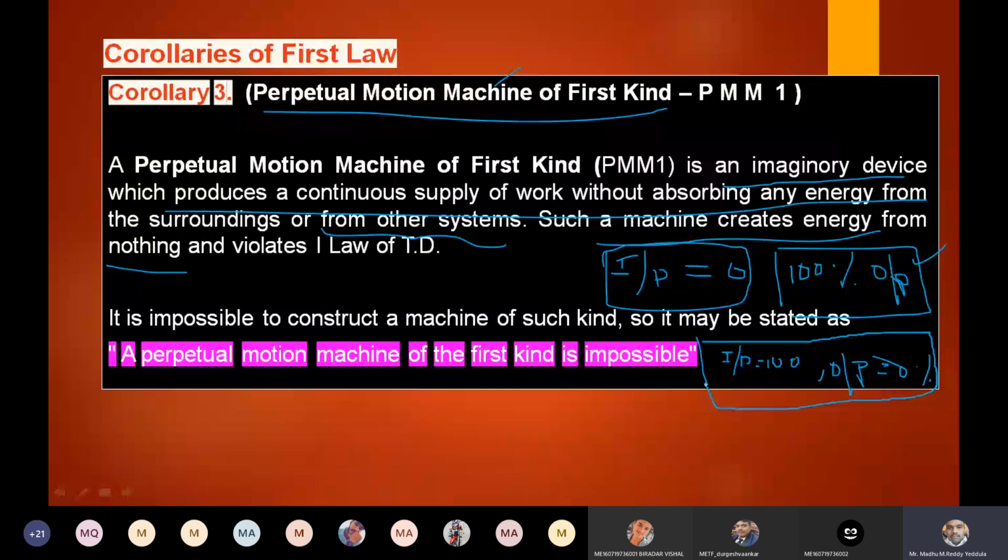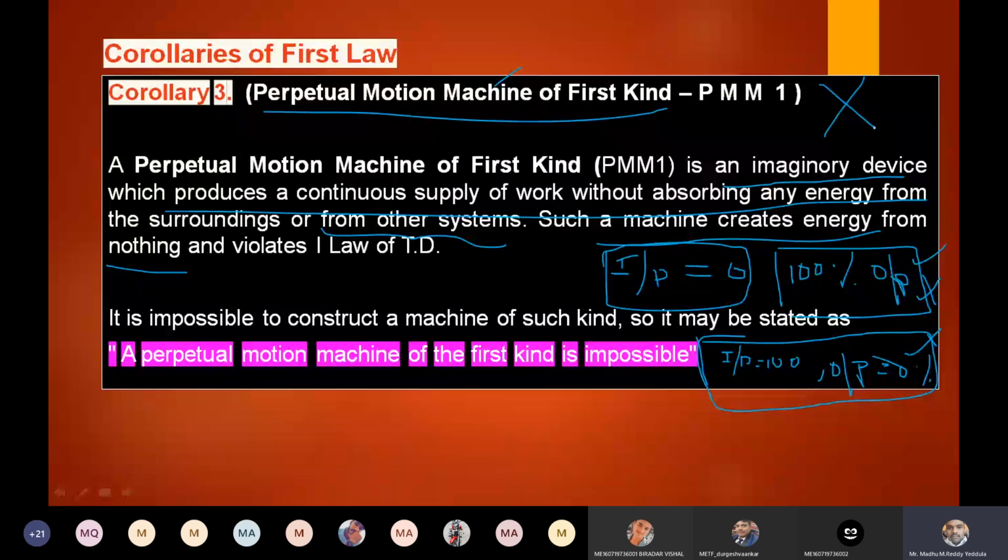As we know from the first law of thermodynamics, it is not possible to create or destroy energy. Yes or no? This means the perpetual motion machine of first kind violates the first law of thermodynamics, right? It is an imaginary device and it is impossible to construct such a machine. Therefore, PMM1 is not possible.